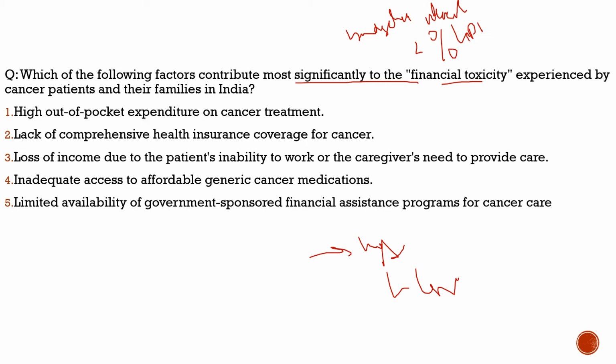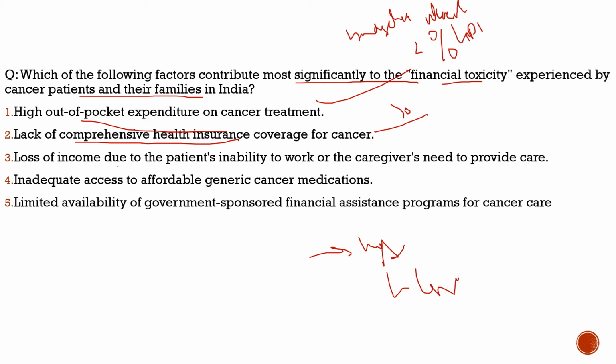Here the question says, which of the following factors contribute most significantly to the financial toxicity experienced by cancer patients and their families in India? First statement, high out-of-pocket expenditure on cancer treatment, 100% correct. This is one of the issues, and it has been highlighted by WHO that in India 70% of the expenditure in the healthcare sector is out of pocket. Second statement, lack of comprehensive health insurance coverage for cancer, 100% correct. It is not only for cancer but for other diseases also. Even though we have these comprehensive healthcare insurances, their coverage is very much limited.